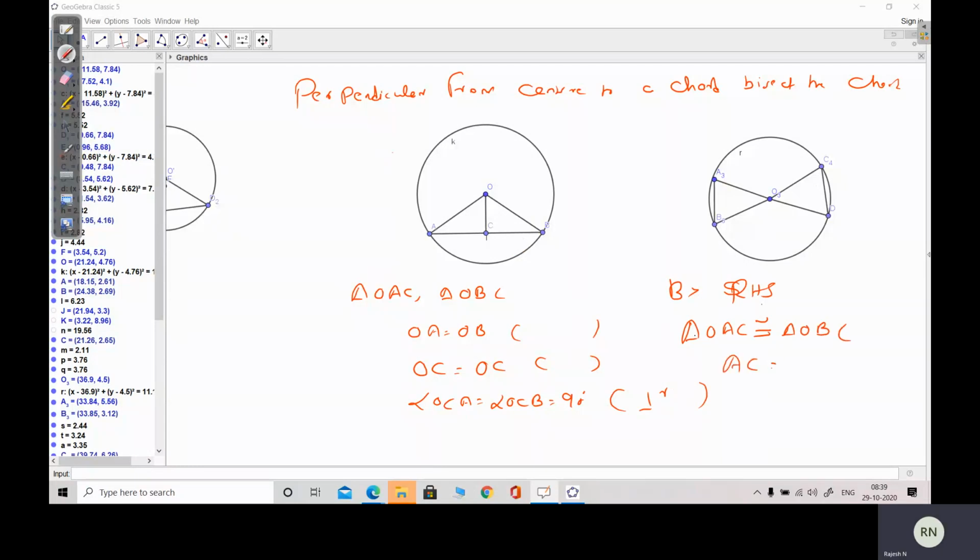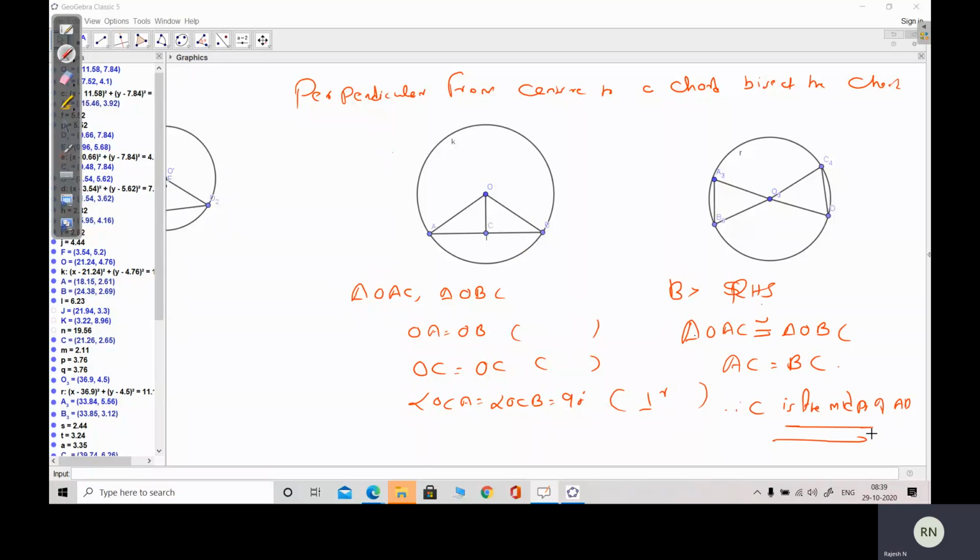Therefore, AC is equal to BC. Therefore, C is the midpoint of AB. Therefore, perpendicular from center to a chord bisects the chord.